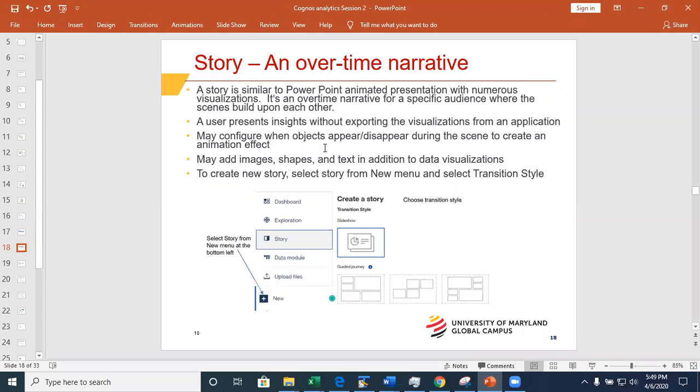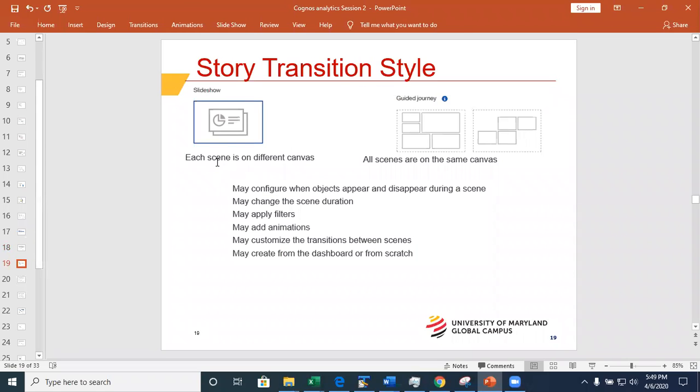And I'm gonna show you also how to create it from scratch in a few. But what I wanted to explain is this. Right now, I created the slideshow. The slideshow means each scene is gonna use a different canvas, right? On the other hand, when I do the guided journey, all my scenes are going to use the same canvas. This is the main difference. And the similarities are that you may specify when things appear, disappear, you may apply filters, you may add animations, etc.